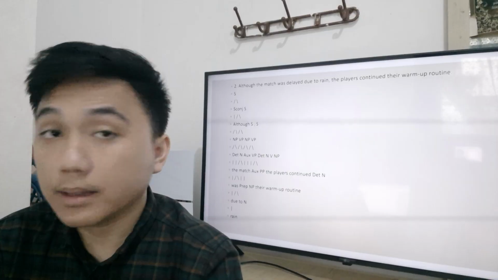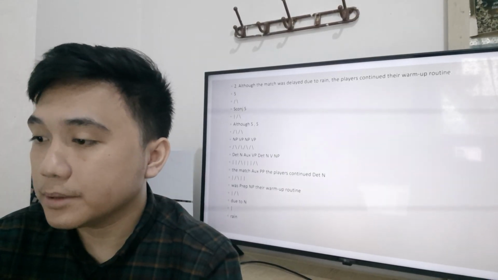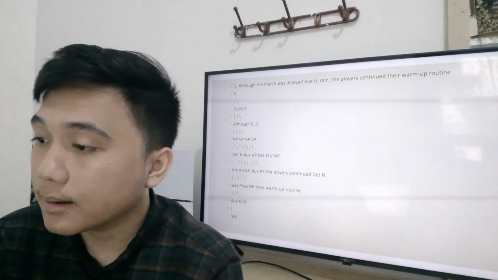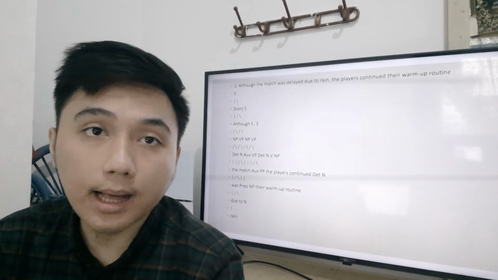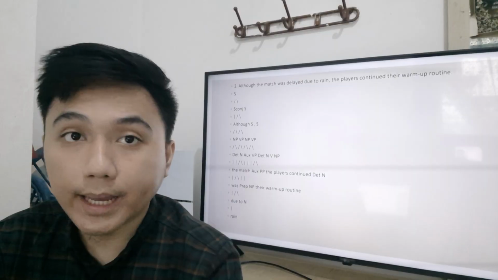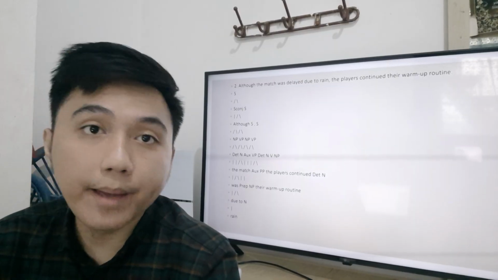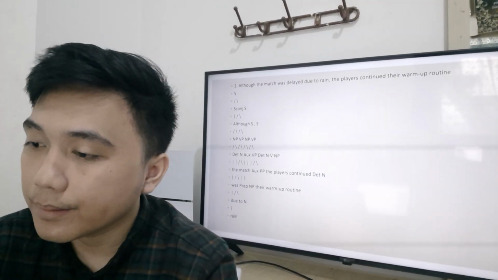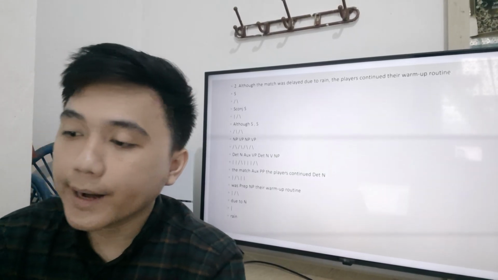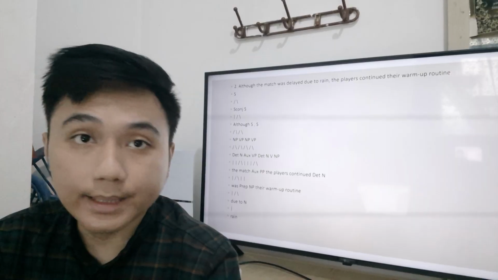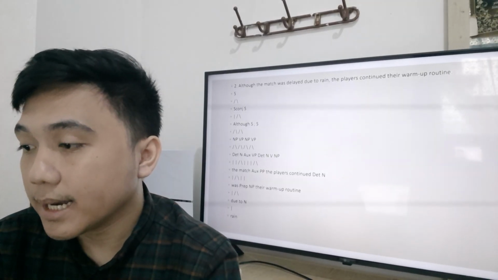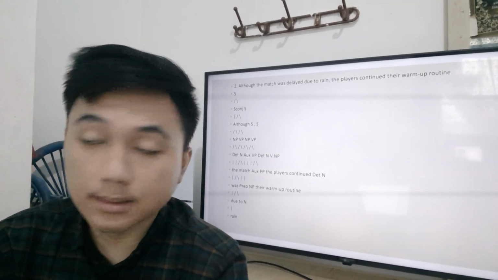The adverbial clause, although the match was delayed due to rain, modifies the main clause. Within this clause, the subject, noun phrase, is the match. The predicate verb phrase is was delayed due to rain, containing an auxiliary verb was.